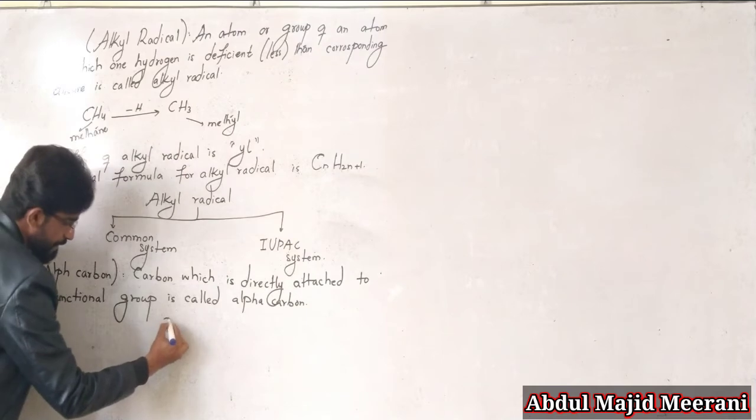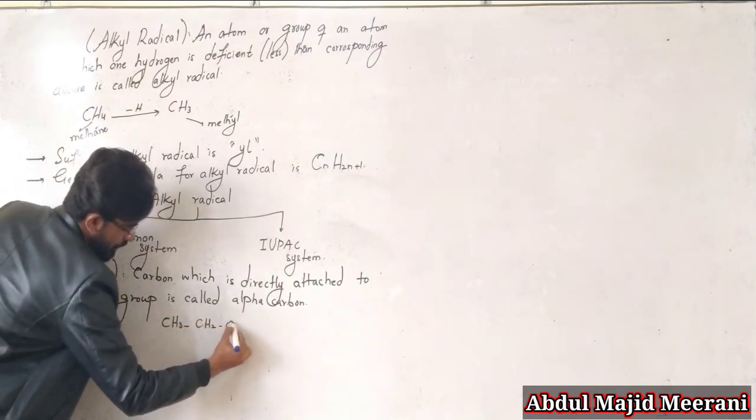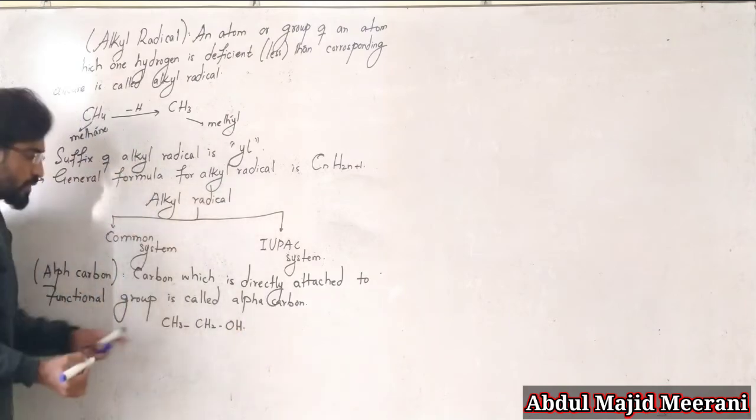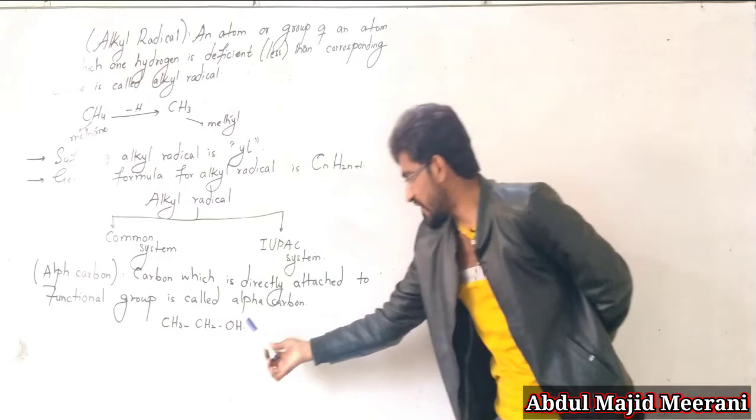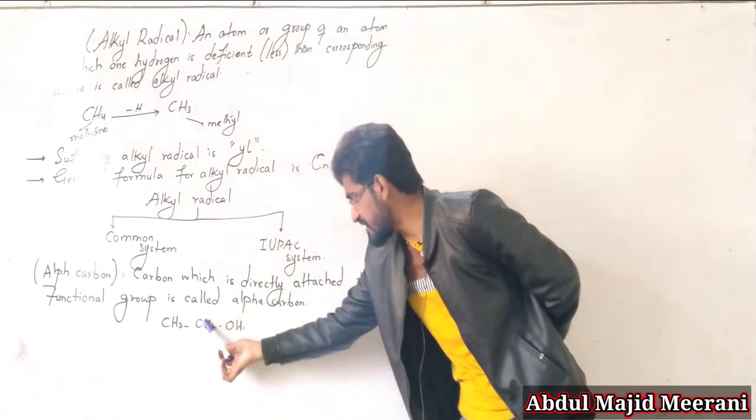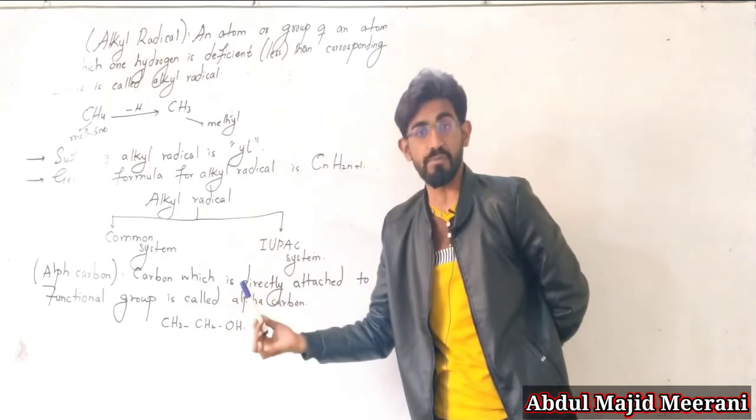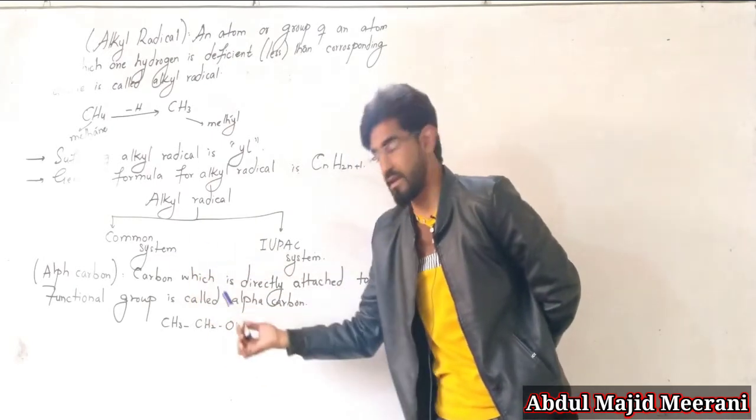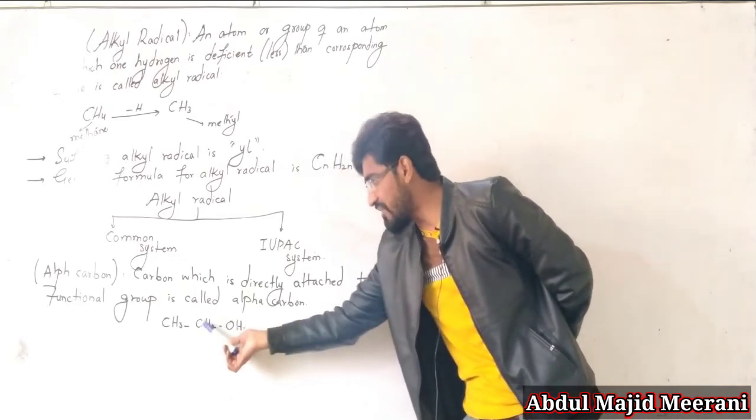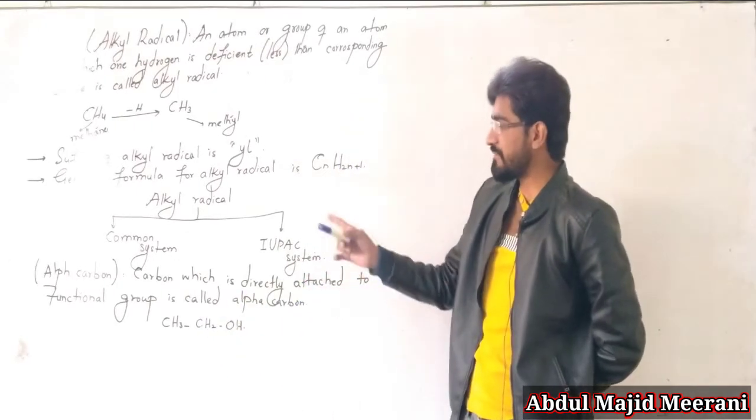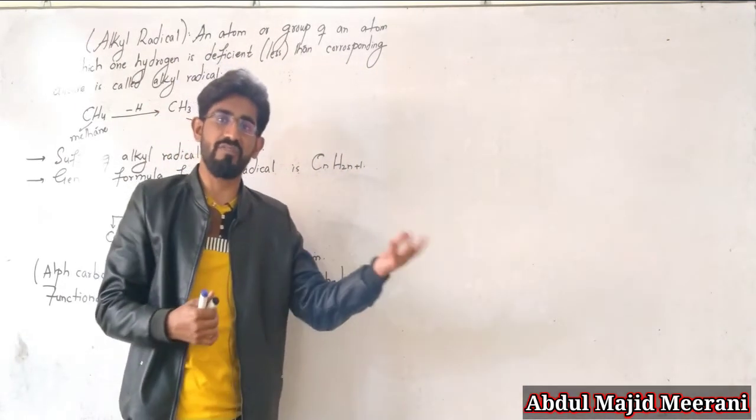Here we go: CH3, CH2 and OH. OH is the functional group for alcohol, and this functional group is directly attached to this carbon. So this carbon is known as the alpha carbon. When this carbon is directly attached to this functional group, it is called alpha carbon. Basically, alpha carbon is that carbon which is directly attached to a functional group.